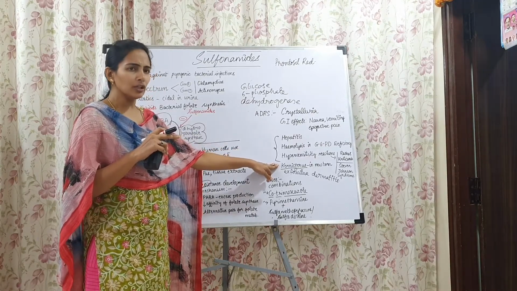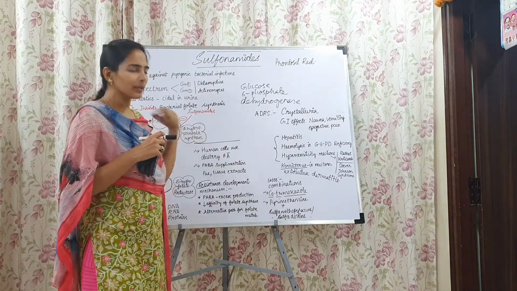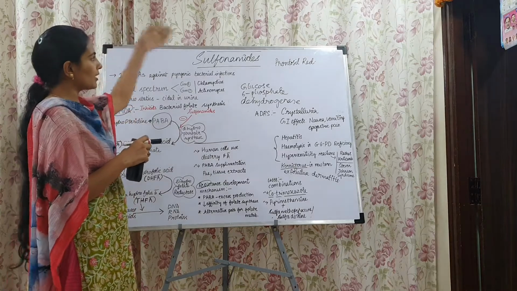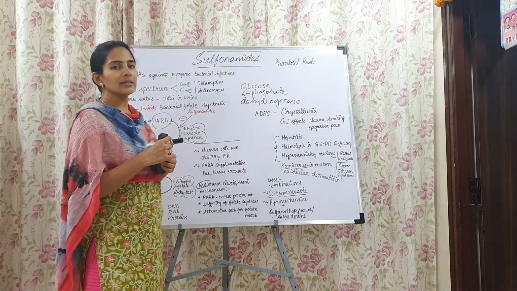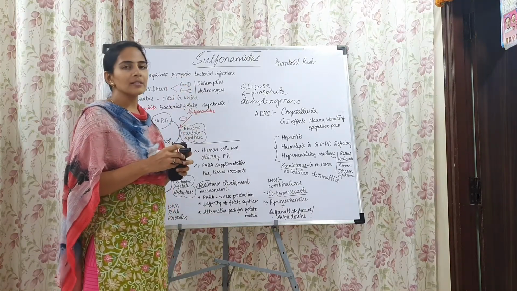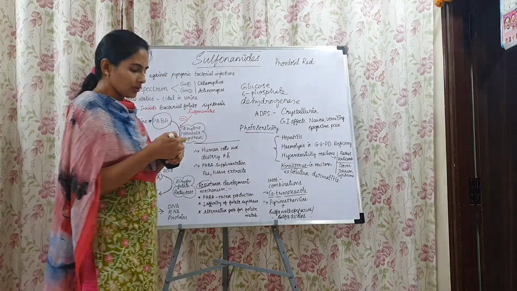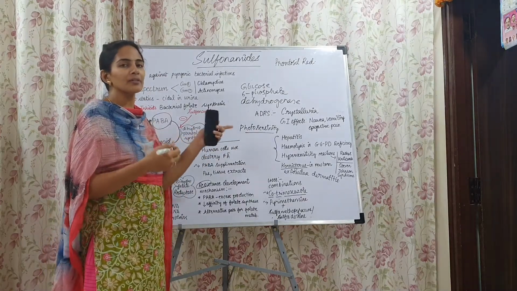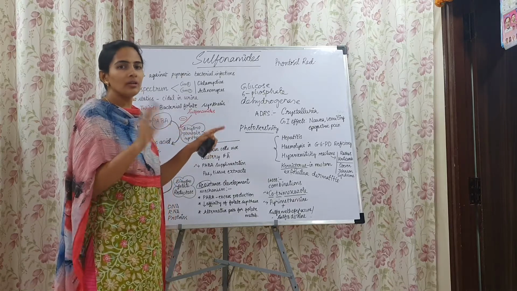Kernicterus occurs in the newborn if they are given sulfonamides, and topical use of sulfonamides is almost never done because of the skin reactions that are likely to occur. Sulfonamides also cause photosensitivity. After taking a sulfonamide, if a person is exposed to the sun, it causes allergic reactions over the skin.